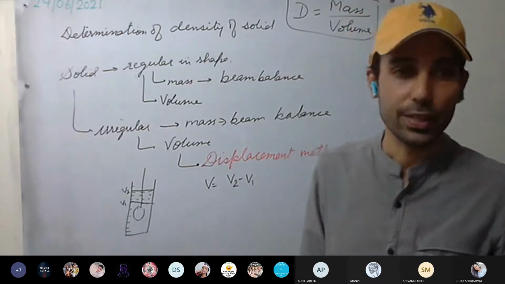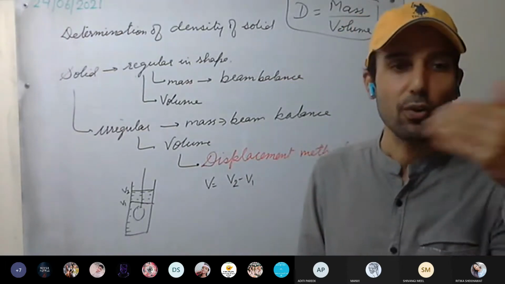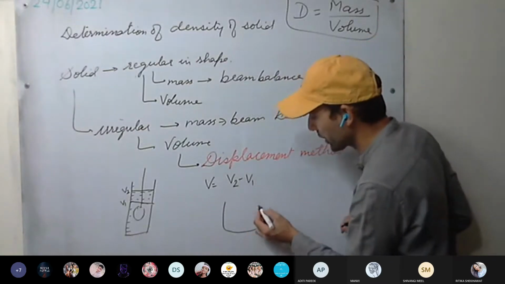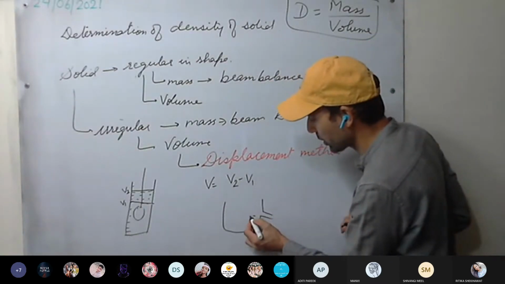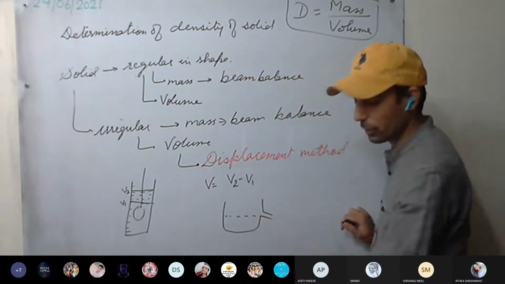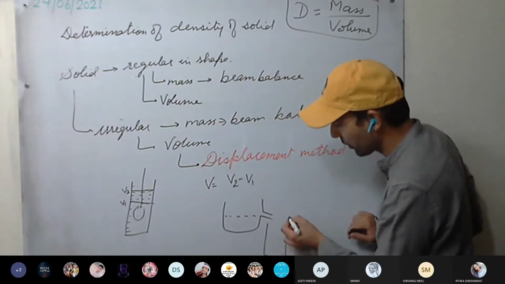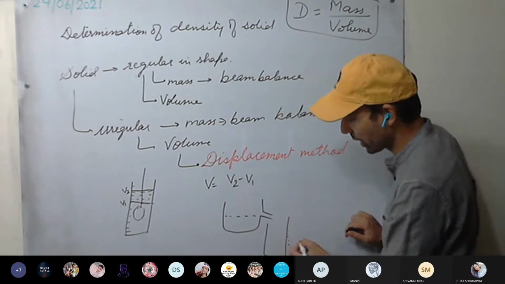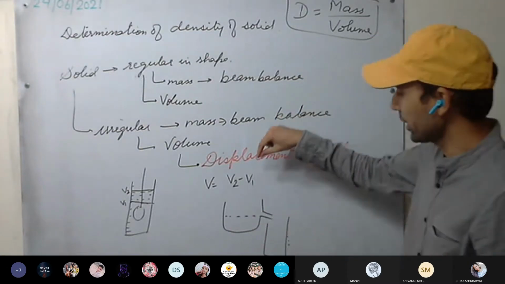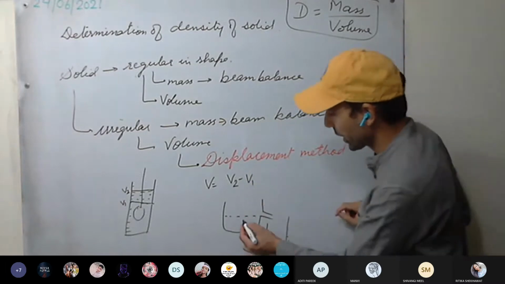The second was the Eureka can method, or the overflow can. You fill water in a Eureka can up to the spout. If any water flowed, we remove it. Now we immerse the solid tied with a thread in this Eureka can.